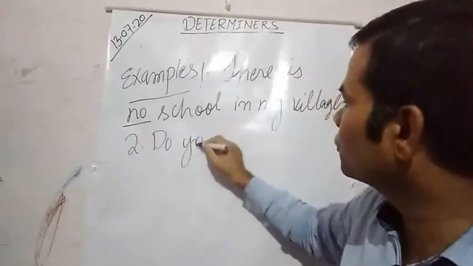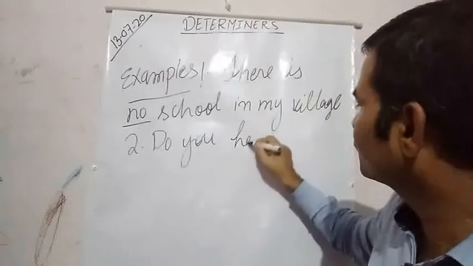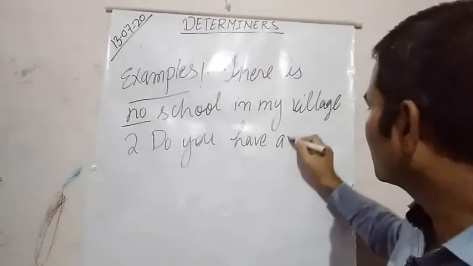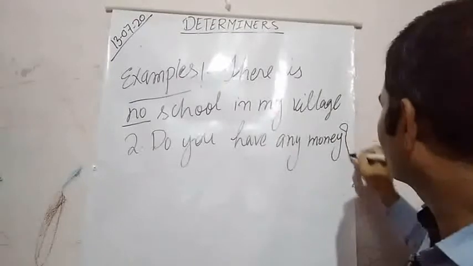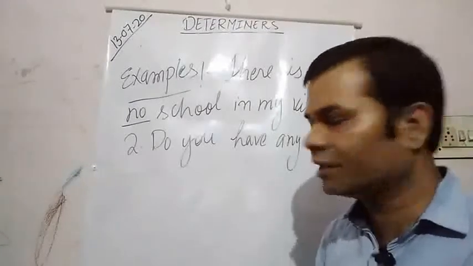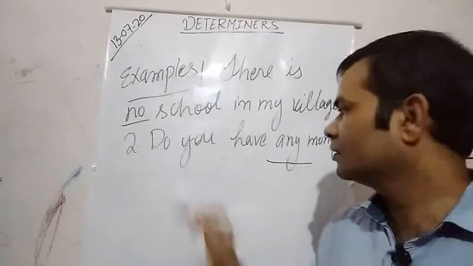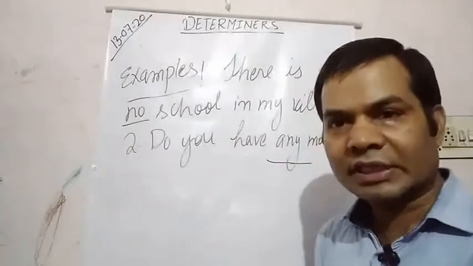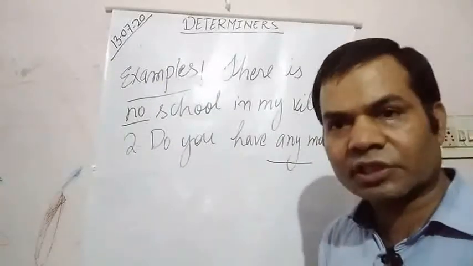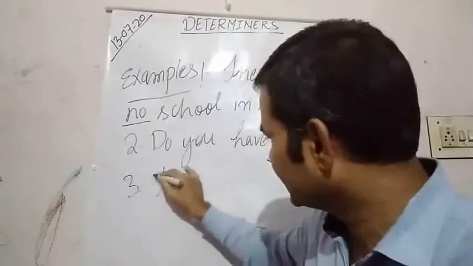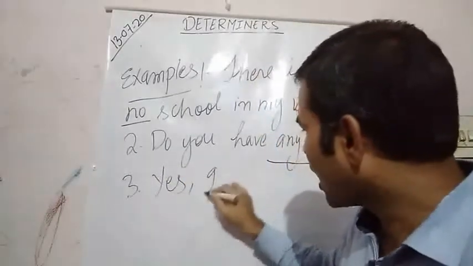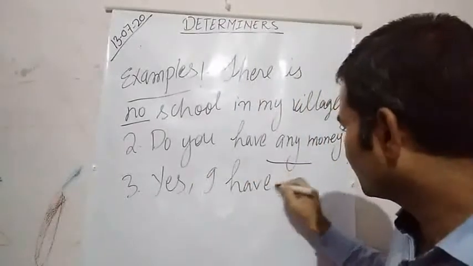Do you have any money? So, any. It is an interrogative sentence. In answer to this question, you can say, yes, I have some.